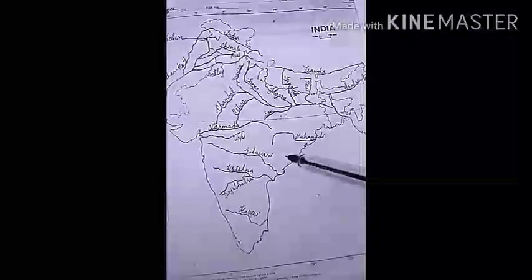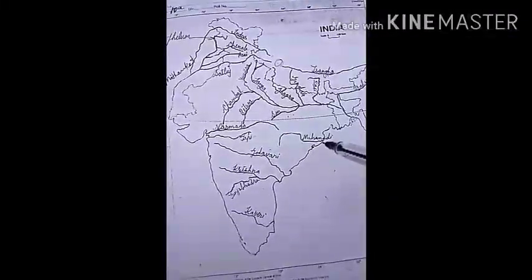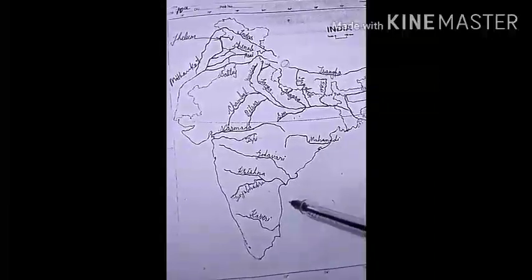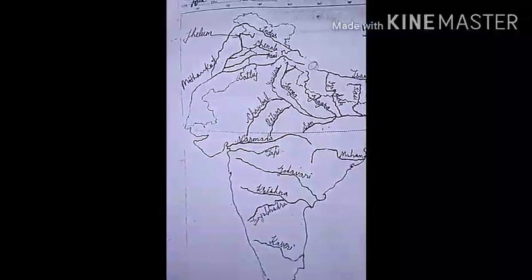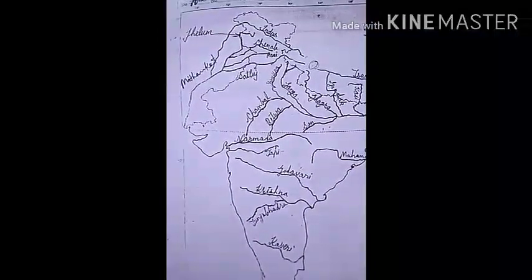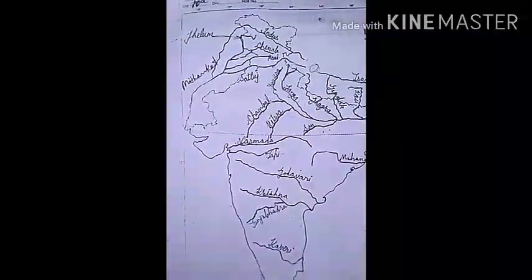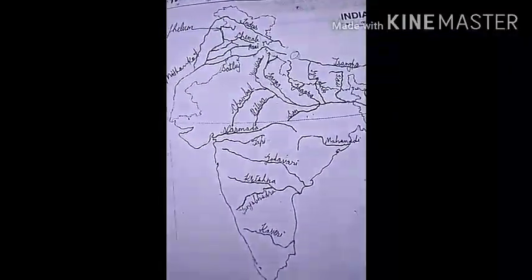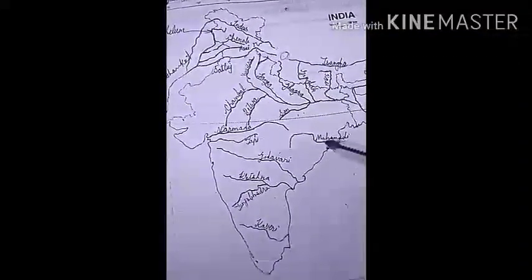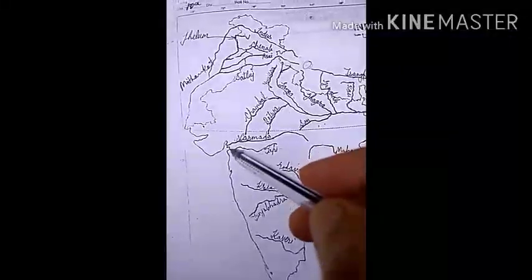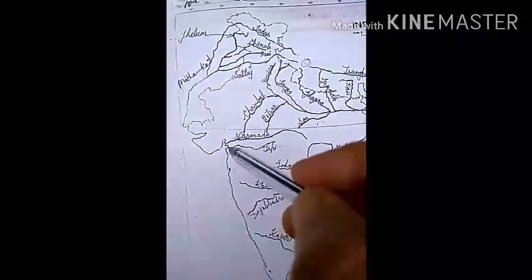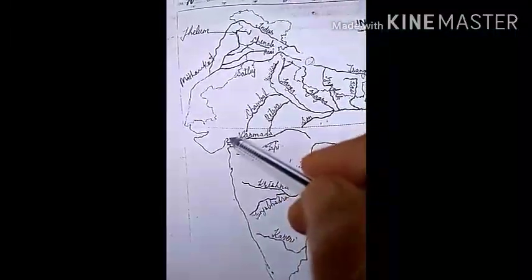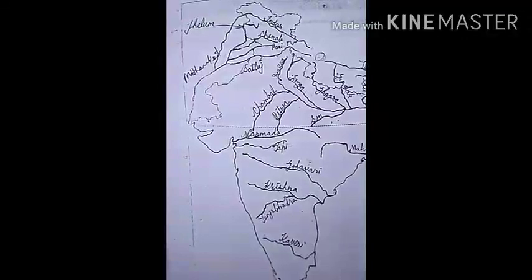About delta, you know, a triangular deposition formed at the mouth of the river is known as a delta. While an estuary is a semi-enclosed coastal body of water in which river water is mixed with sea water. In a delta, sediments are deposited, but in estuaries, sediments are washed away by the high tides, so the mouth of the river is always clear.